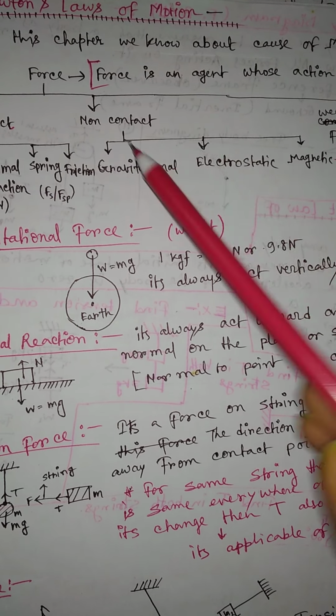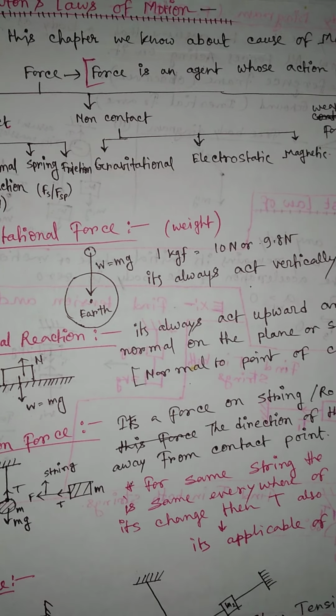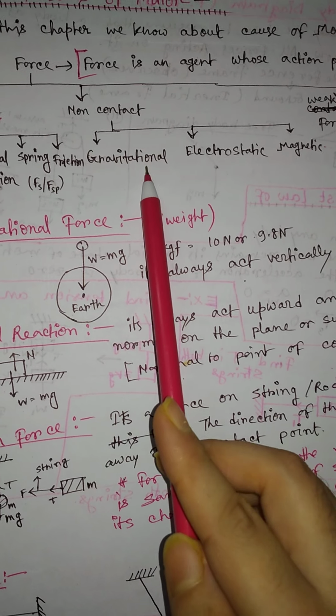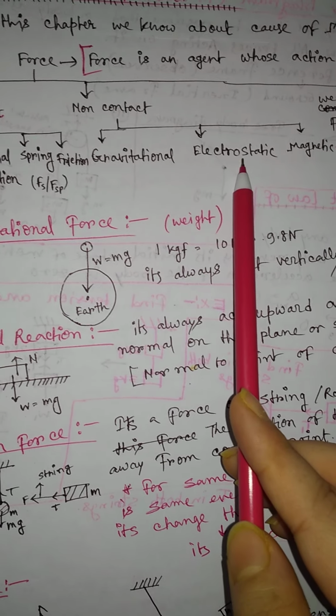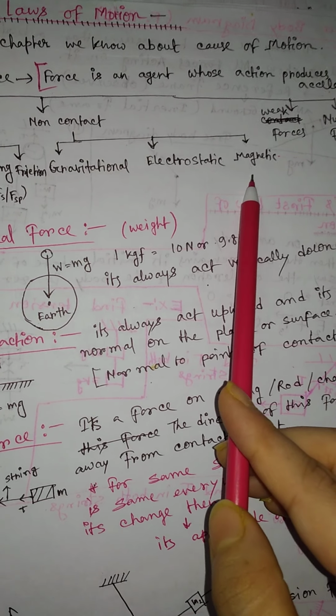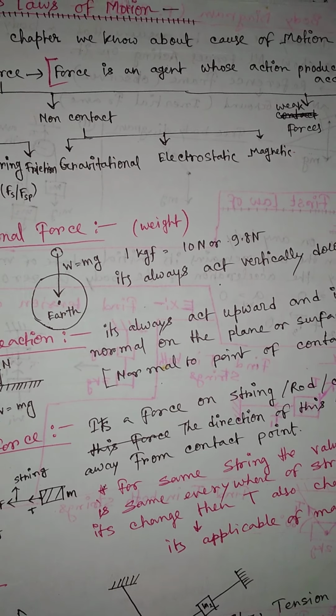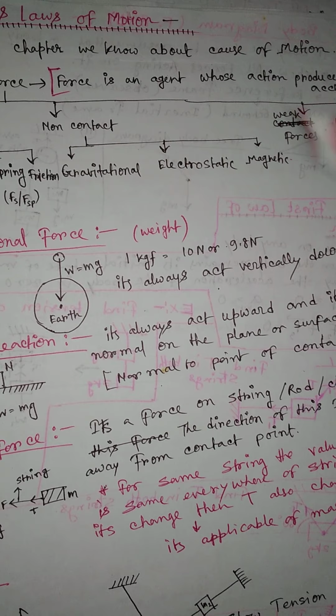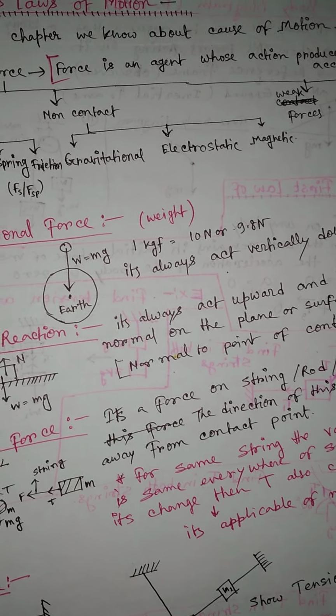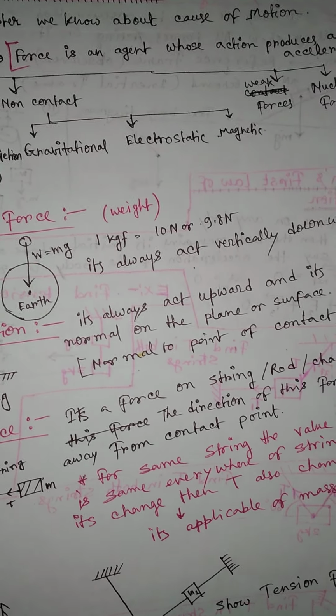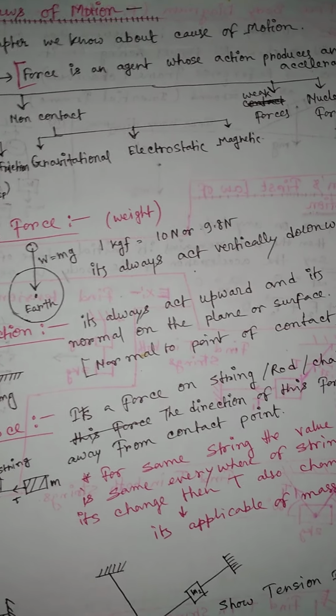These are the examples of non-contact forces: gravitational force, electrostatic force, and magnetic force. So all these three forces are under non-contact because they act without any contact.